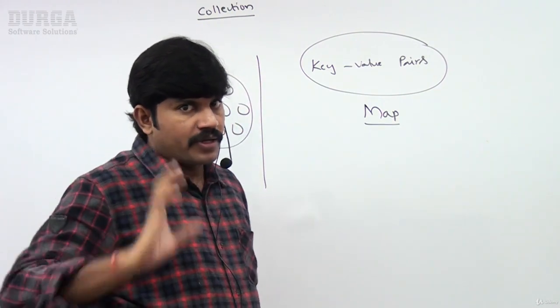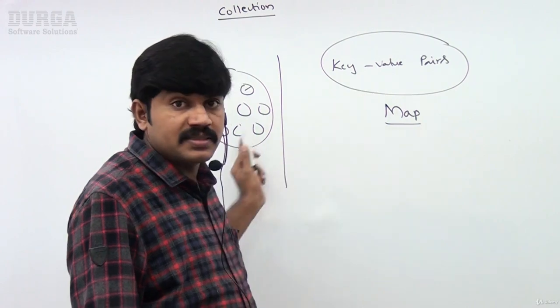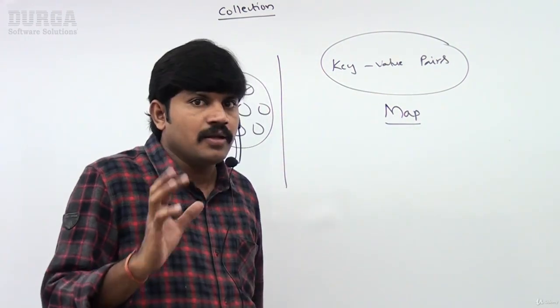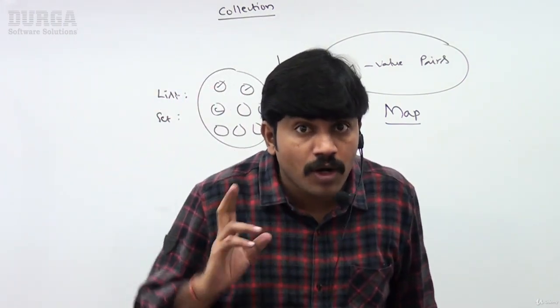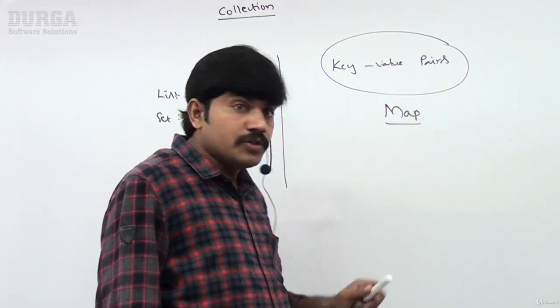Very, very important question for the interview room. What is the difference between list and map, or set and map, or collection and map? Collection usually talks about a group of individual objects. But if you want to represent a group of objects as key value pairs, then we should go for map.